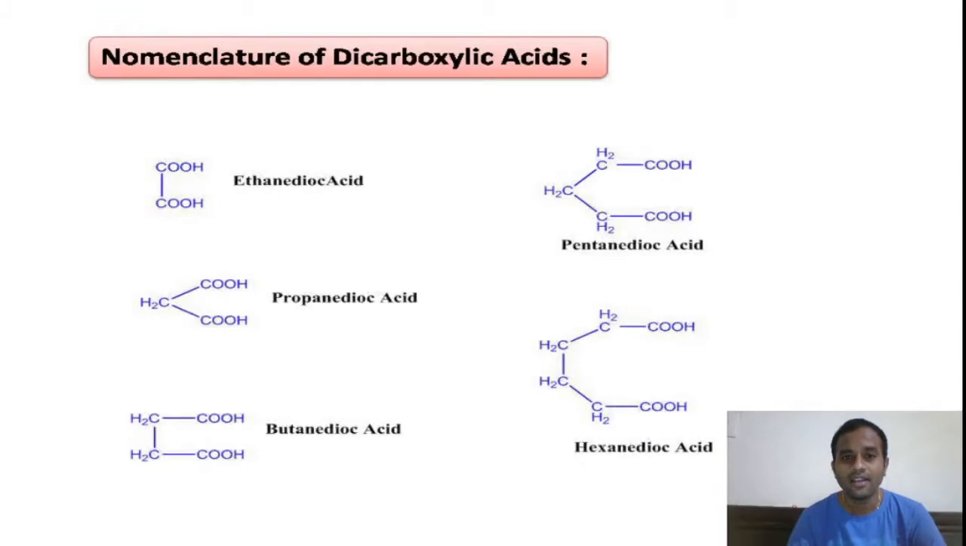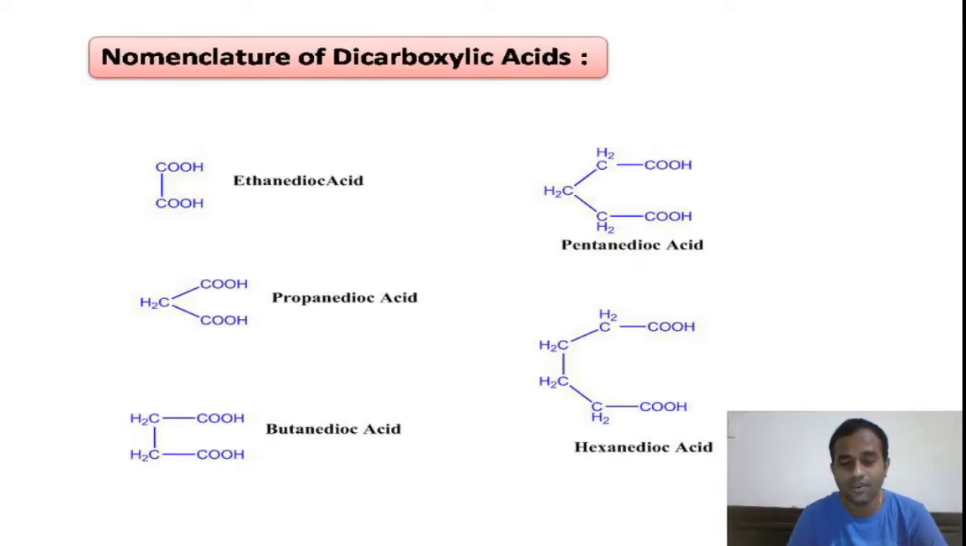Coming to the IUPAC name for these dicarboxylic acids, the IUPAC name is alkane dioic acid. Di indicates double, 2 carboxylic acids, right? In the first example it has 2 carbons, therefore it is ethane dioic acid. In the second it has 3 carbons, propane dioic acid.